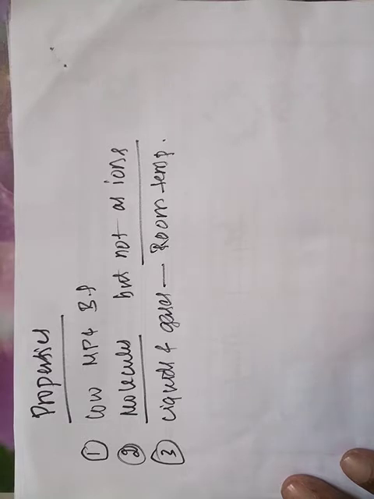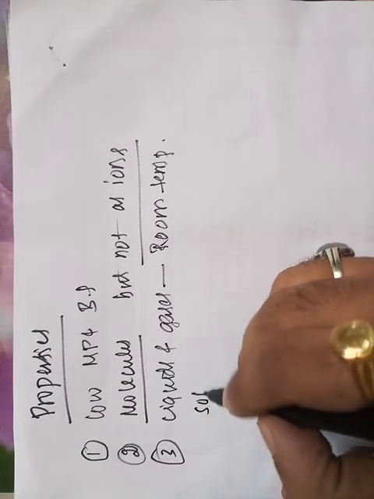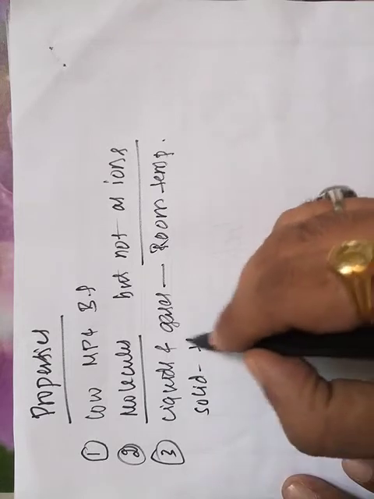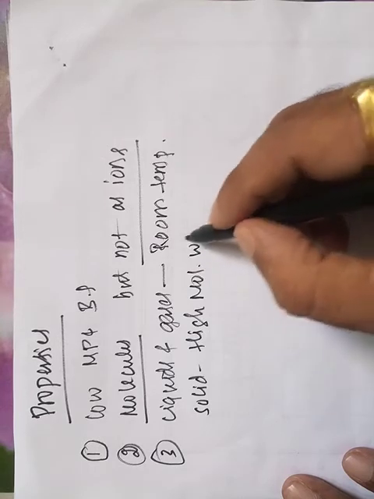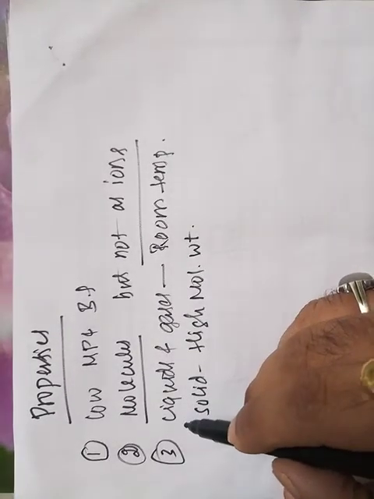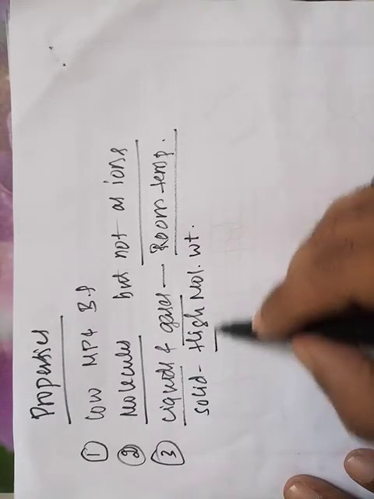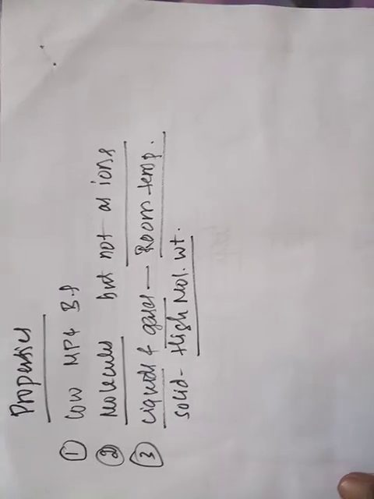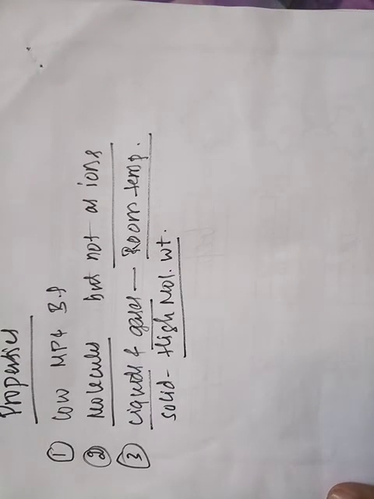Only high molecular weight compounds are solids at room temperature. Generally, covalent compounds are either liquids or gases at room temperature, but when they have high molecular weight, then only they will exist in the solid form.